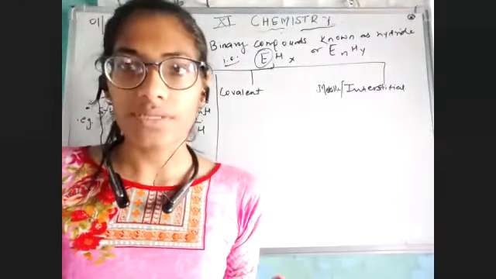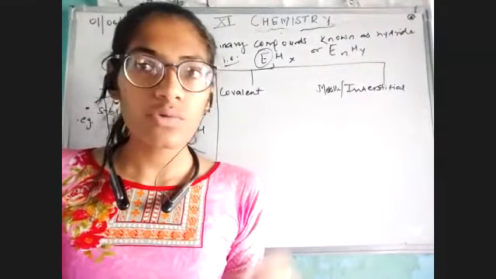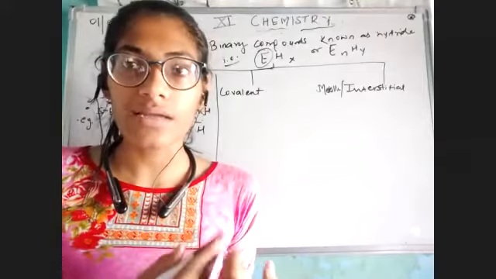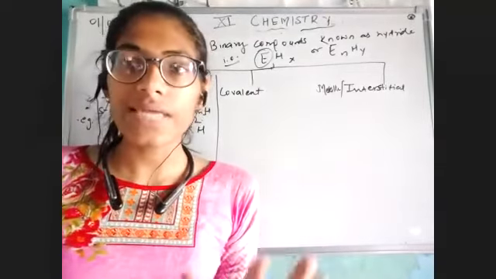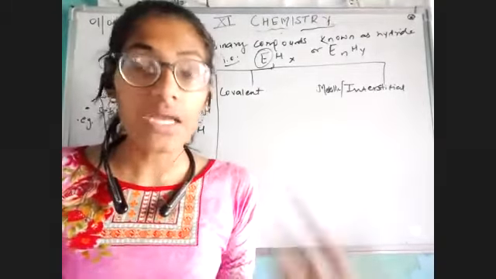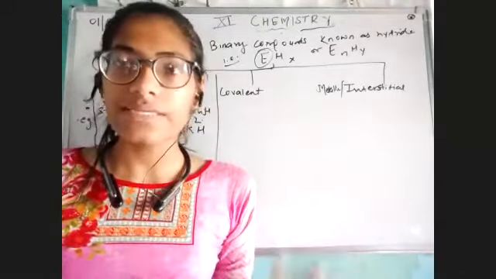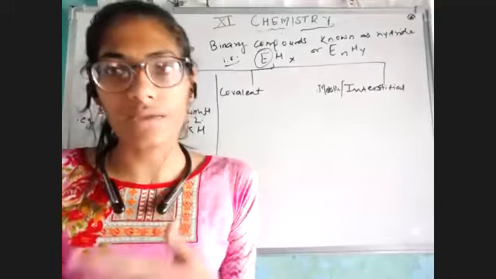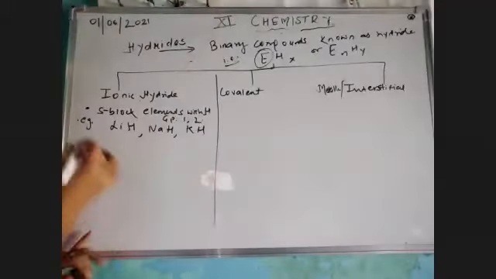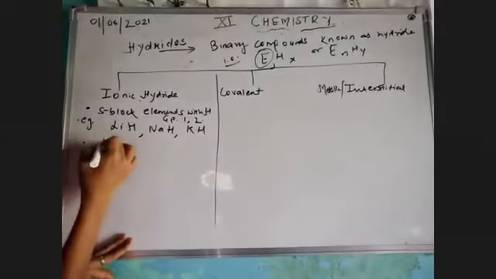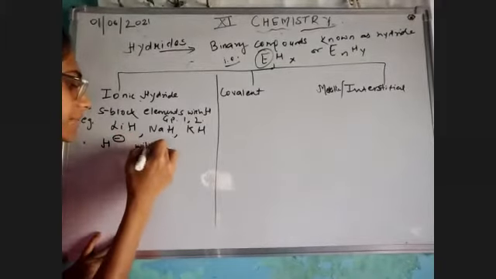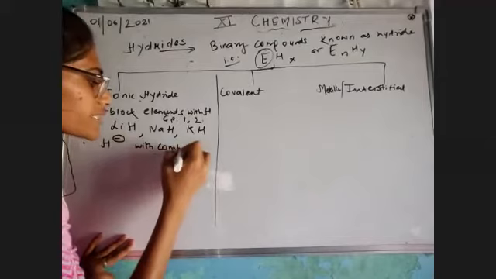Now the point here arises, if I have been talking about lithium hydride, sodium hydride, potassium hydride, what's happening over there? See class, I have told you in my yesterday's class that whenever hydrogen is reacting, most of the time it is reacting either in the form of cation or anion. Either it is making a bond as H positive or as H negative. So in ionic hydride, hydrogen is present as H negative in combination with a positive metal.